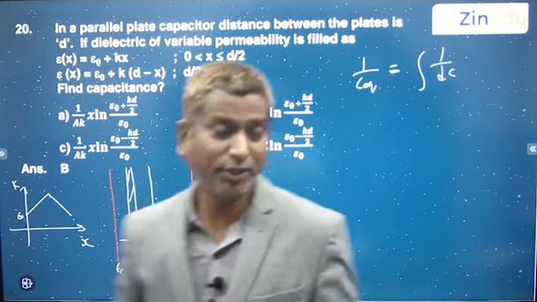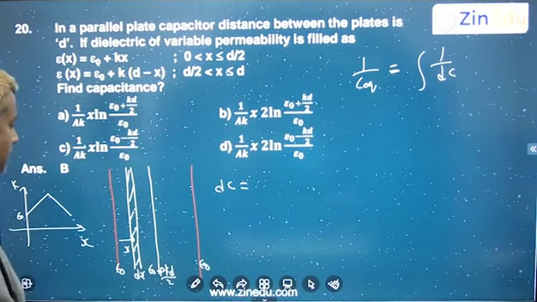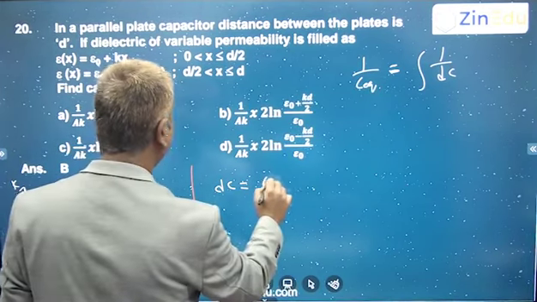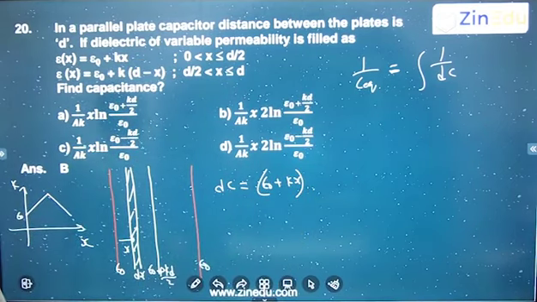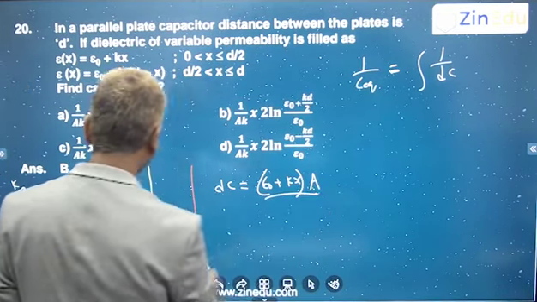So what is dC? You try to find out here. The k value at a distance of x is epsilon naught plus kx, so dC is that times a by dx.